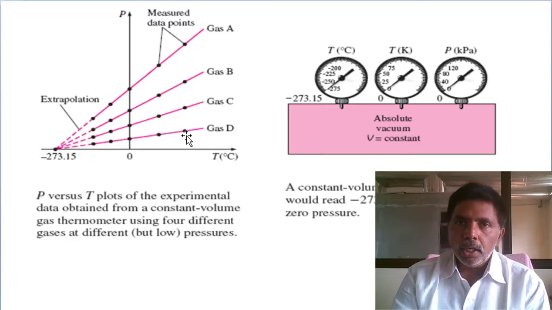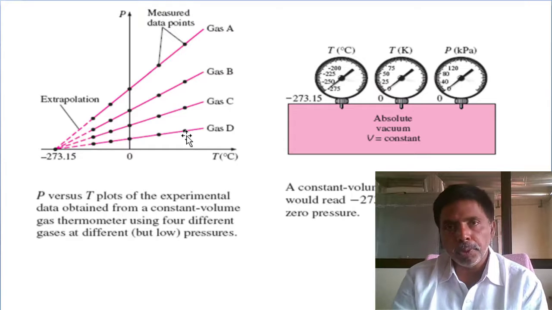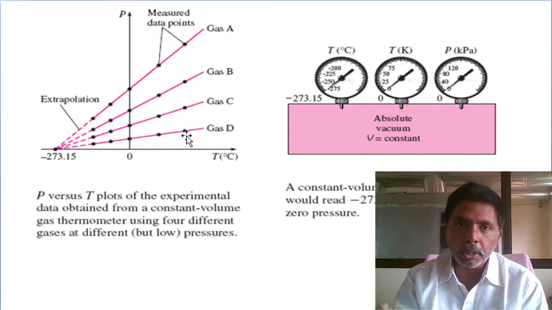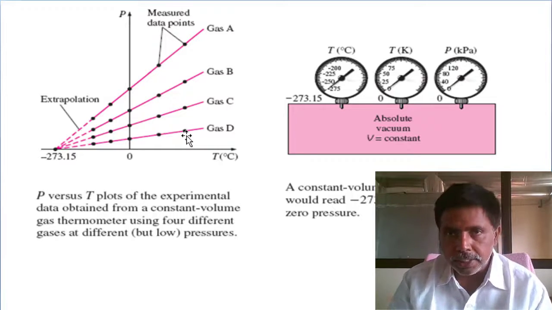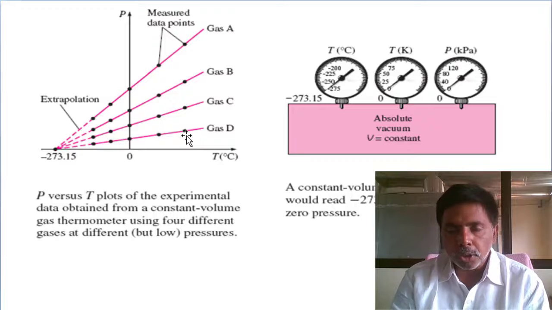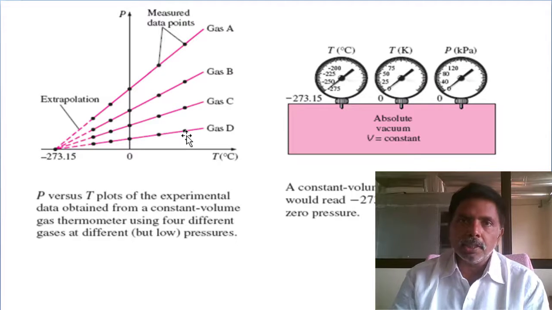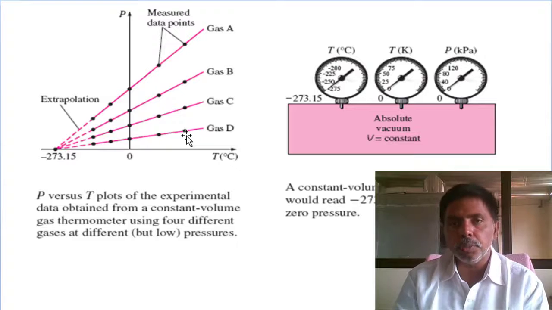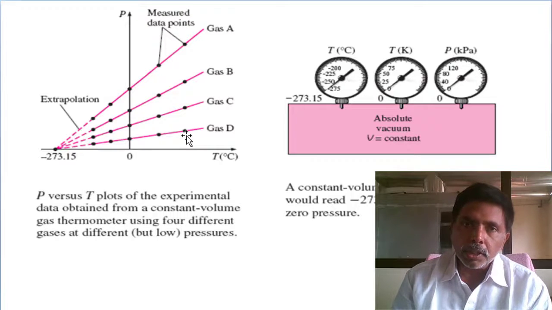That's why for laboratory purposes we use the constant volume thermometer, and whatever temperature scale we get from it is called the Kelvin scale. But in general practice it is not possible to measure with a constant volume thermometer because it is a laboratory instrument. That's why they gave the correlation.